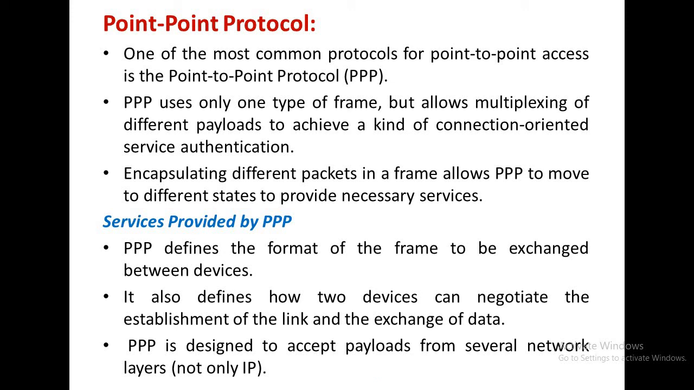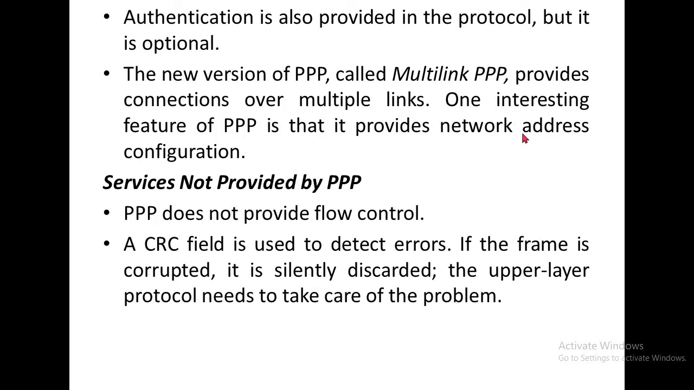The point-to-point protocol is designed to accept payload from several network layers. It not only deals with the internet protocol, it also deals with user datagram protocol segments. It is designed to accept payload from different layers. Authentication is also provided in the protocol, but it is optional. The new version is called multi-link point-to-point protocol, which provides connection over multiple links. One interesting feature of the protocol is that it provides network address configuration.